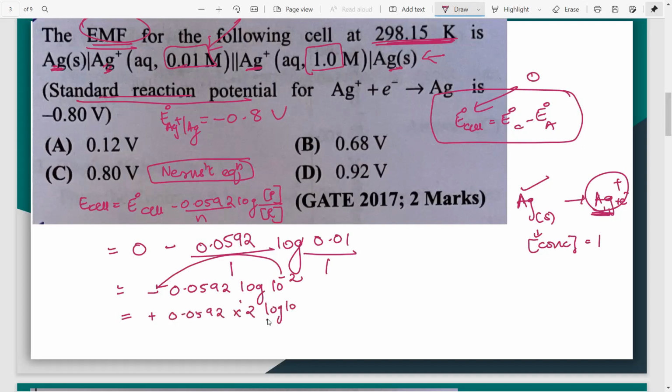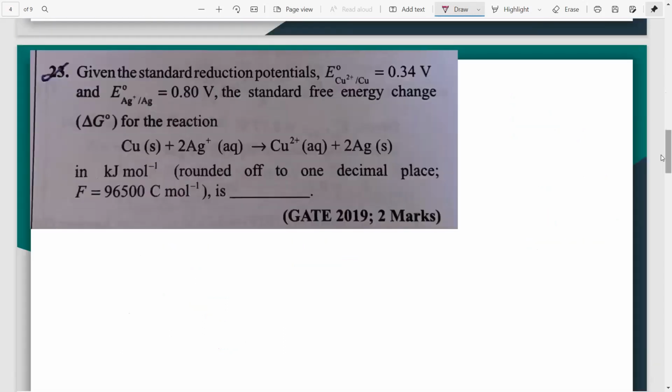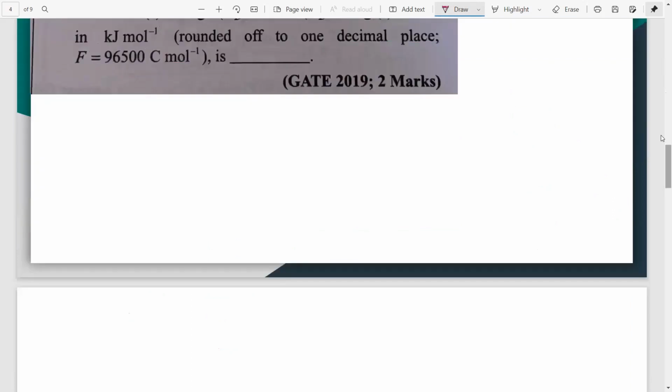Now log 10 to the base 10 is 1. So you just multiply this, and this is the answer, right? So what is the closest to this? 0.1. So option A is the closest, and therefore option A will be our answer. Understanding? Hopefully this is clear.